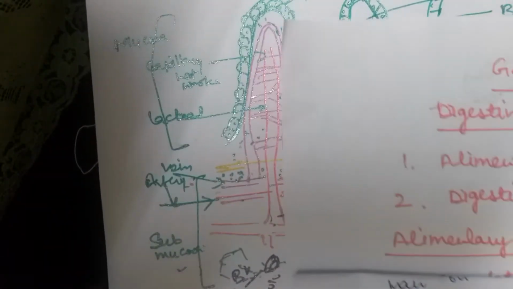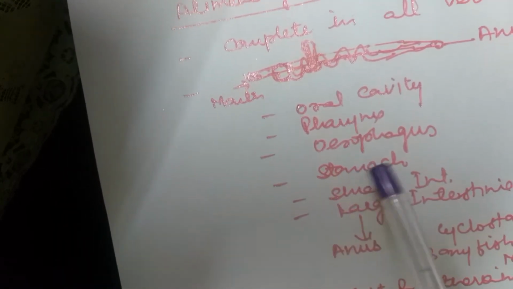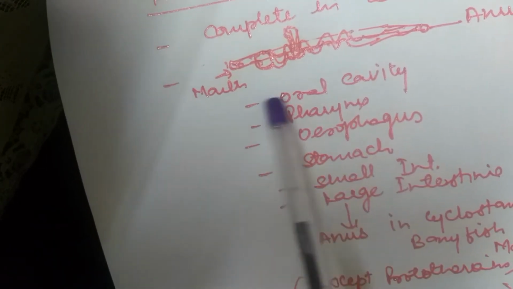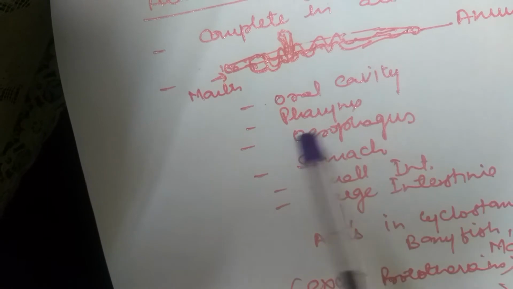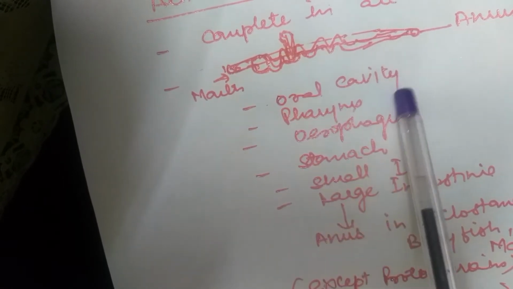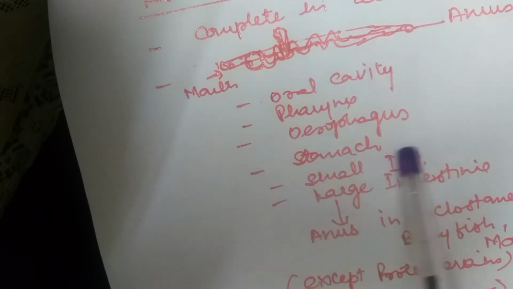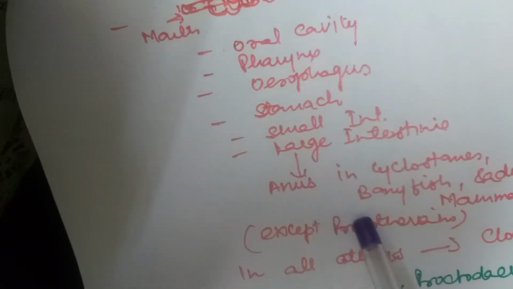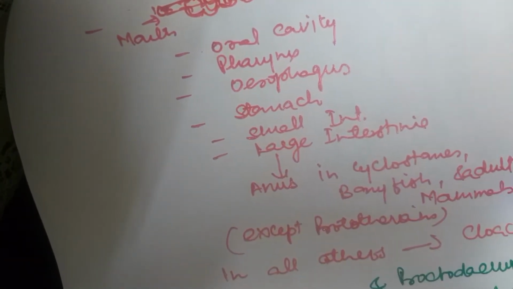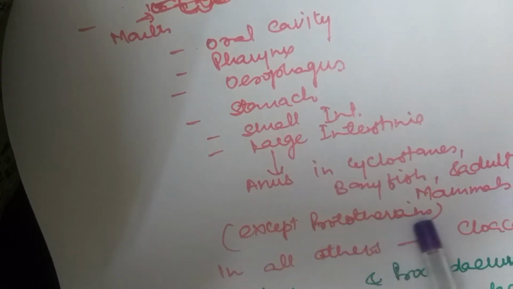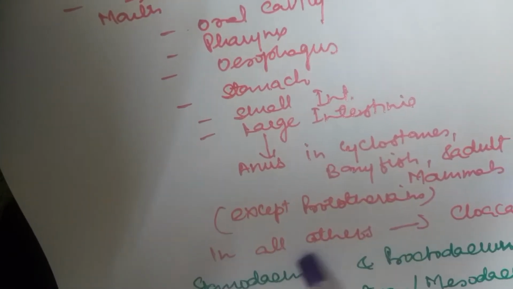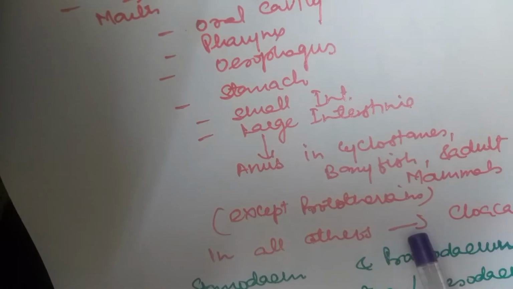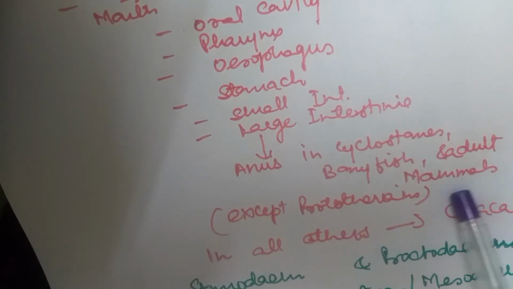Now we look at the histology of the alimentary canal. But before we go into the histology, we'll recapitulate that the gut is complete. The first part is the oral cavity, then the pharynx, esophagus, stomach, small intestine, and large intestine. The anus is present in the cyclostomes, bony fish, and adult mammals, except for prototherians, whereas in all others the hindgut leads into the cloaca.